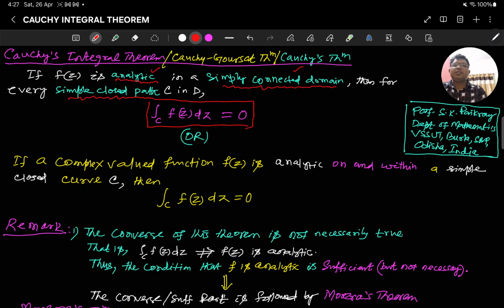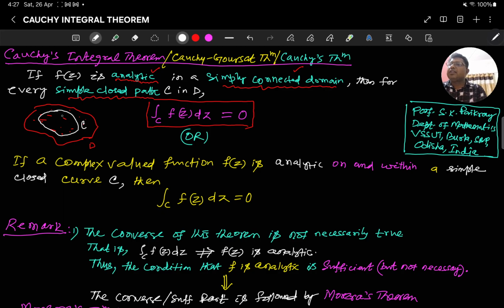The integral of f(z) dz being equal to 0 means, suppose we have a simply connected domain. This is my domain D. In this domain f(z) is analytic, and within this domain we have a closed path C. Then for every simple closed path C, the integral over C of f(z) dz is 0.